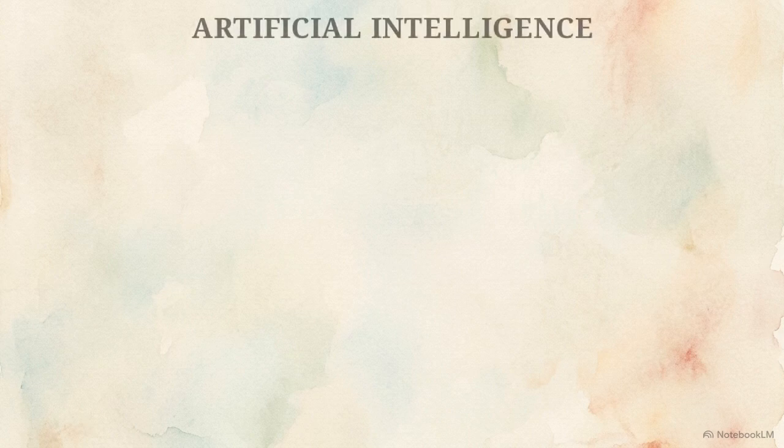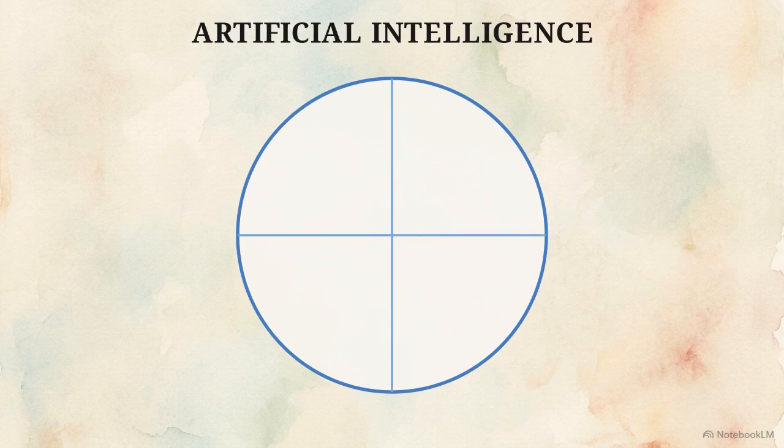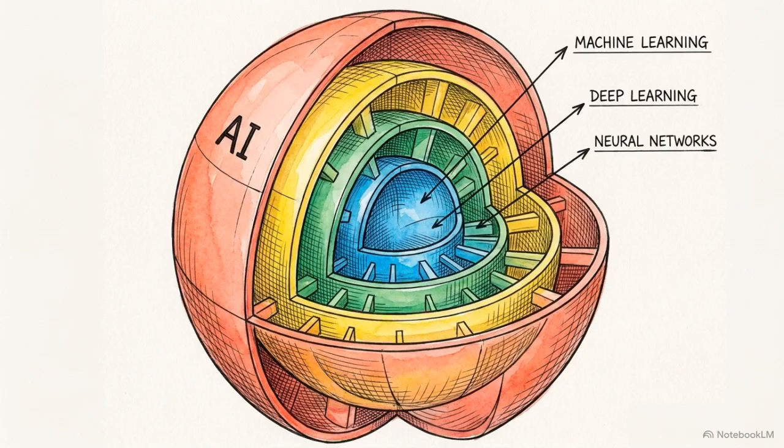To build effective systems, we need clear definitions. Artificial intelligence is a broad field of computer science dedicated to solving problems we typically associate with human intelligence. The field attempts to replicate very specific high-level capabilities. These include perception, reasoning, learning, and complex decision-making. To actually harness this technology, we have to look past the broad label. We need to drill down into its nested layers.